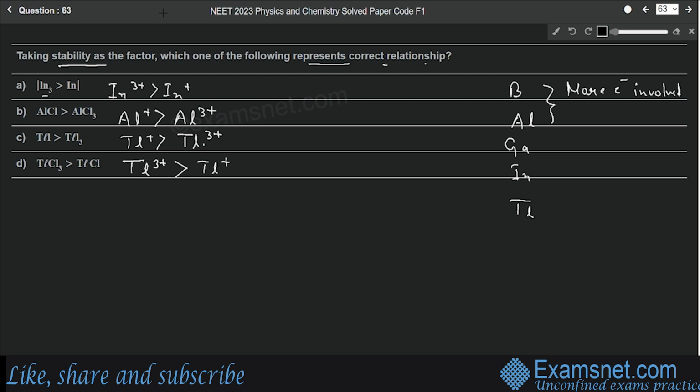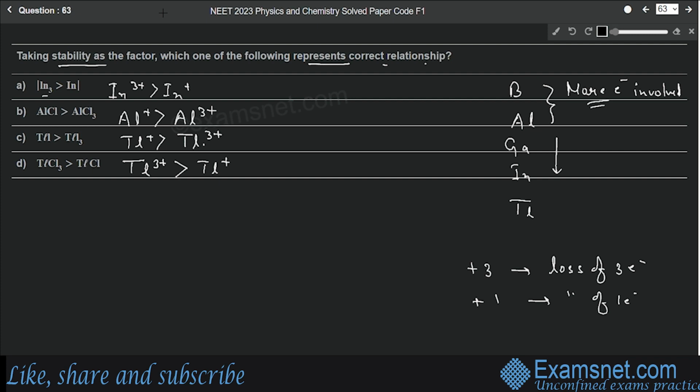But as we move down the group, less and less electrons become involved in the reaction. Plus 3 oxidation state means the loss of 3 electrons, and plus 1 oxidation state means loss of only 1 electron. As we have seen that for lighter elements more electrons are involved, that means more electrons can be lost.